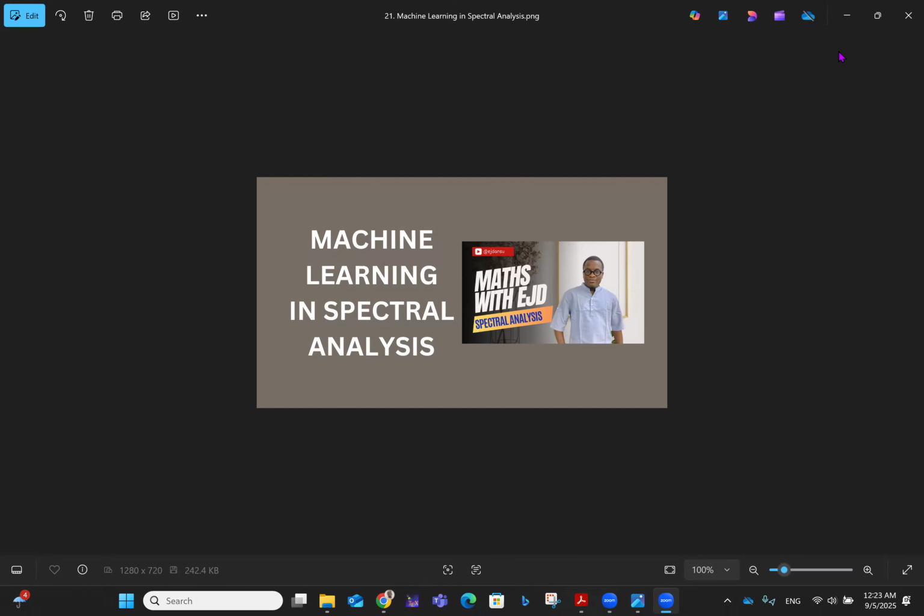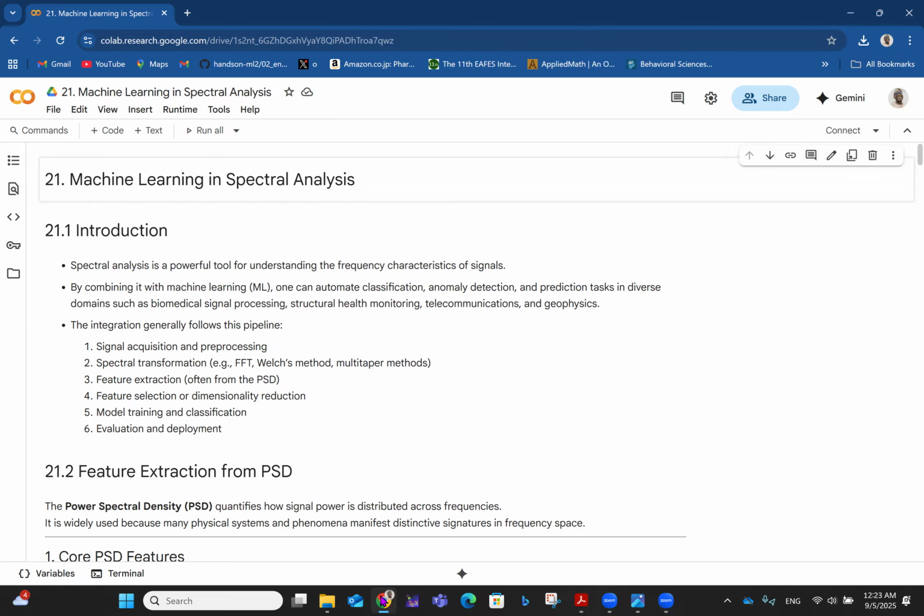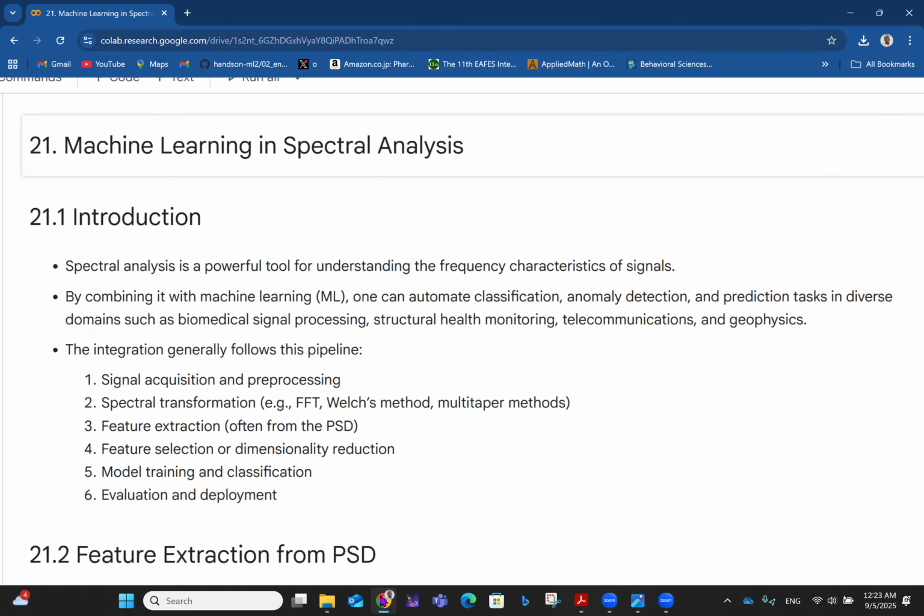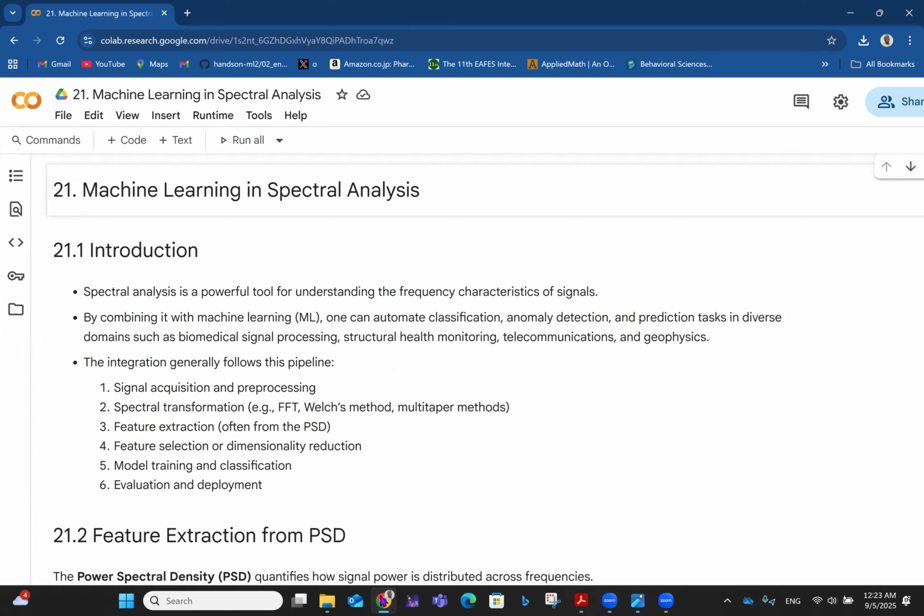In this video, we'll be talking about machine learning in spectral analysis, as a continuation of everything we've been talking about as far as it concerns spectral analysis. Machine learning in spectral analysis is a very cool combination of two powerful tools. Machine learning has been gaining a lot of ground in the past decade or so, and spectral analysis is very classical and useful in many aspects of our lives. So it's so sweet to see that machine learning has some expression in spectral analysis.